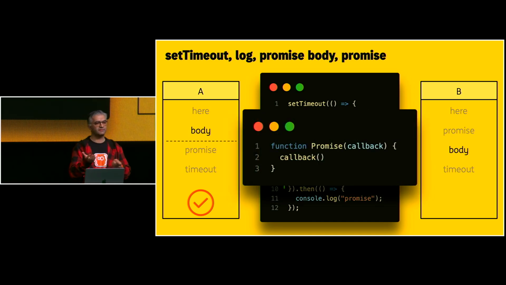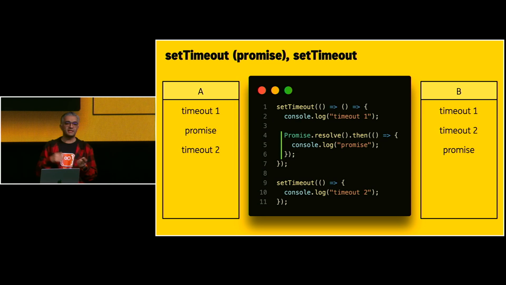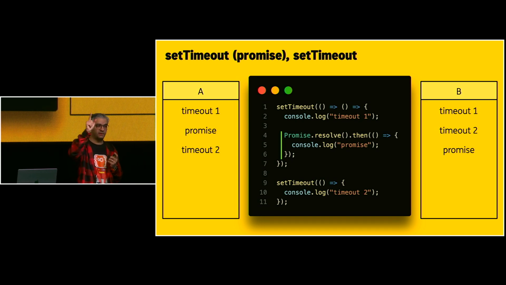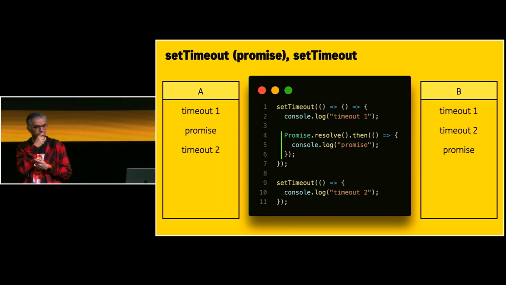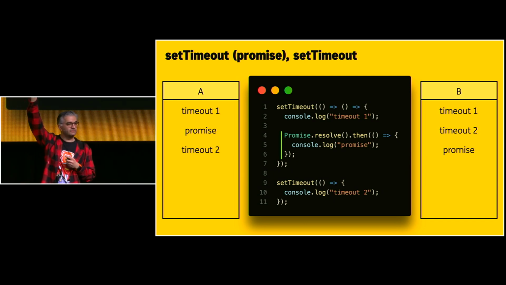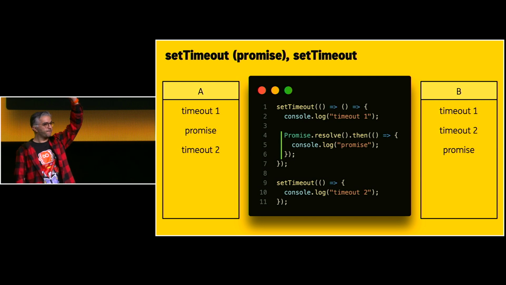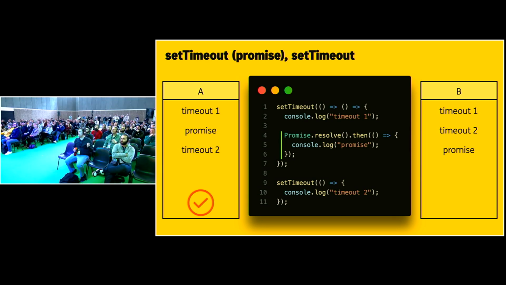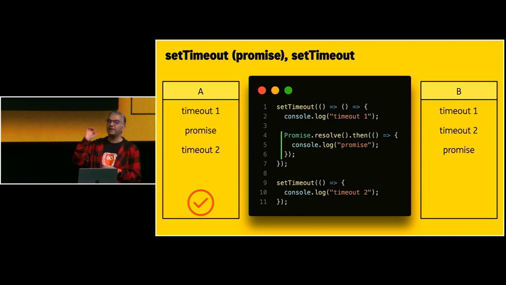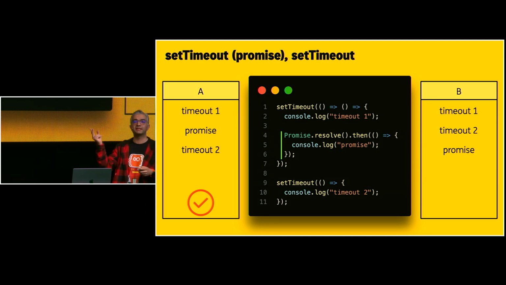And the render, where does render happen? Yeah, there is a render after the body. So it's just another example with two set timeouts, but one promise inside one of them. Let's see. A, B. Yeah, the answer is A. What is the reason? The reason lies behind the pick logic from the queues. I'm going to show you a slide; in that one, I'm going to clarify this. Why does the promise come before timer 2, although both timers were initiated at the same time, right?